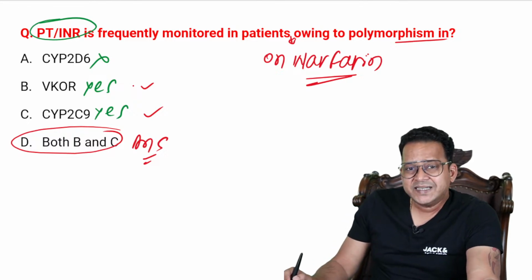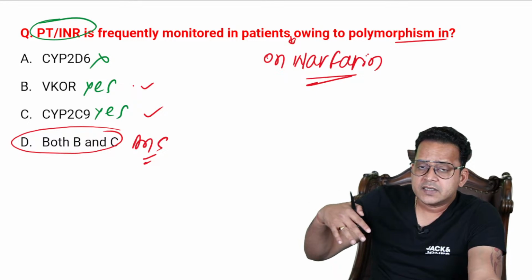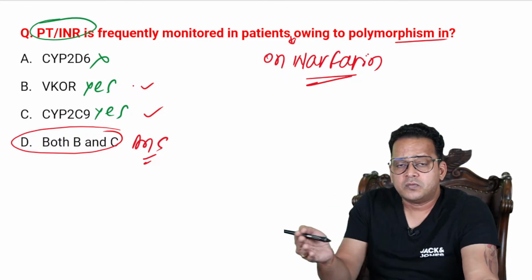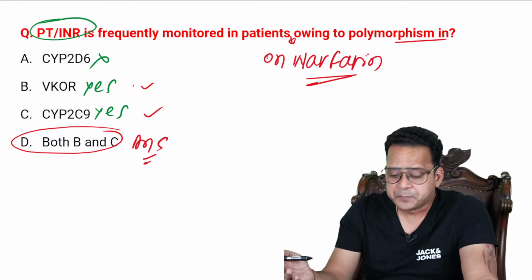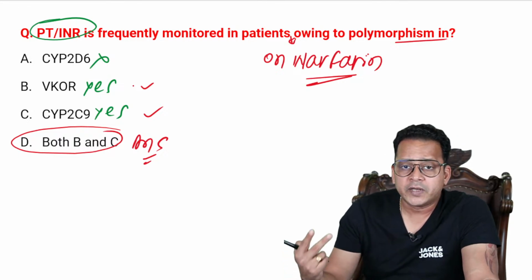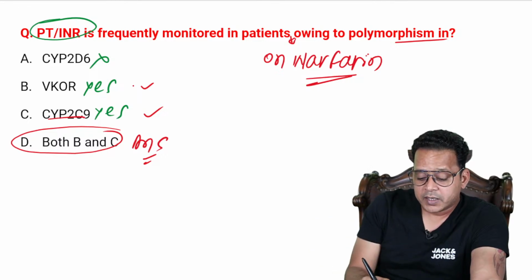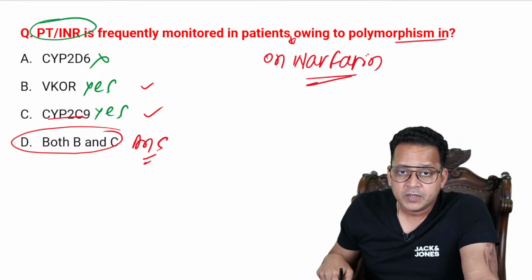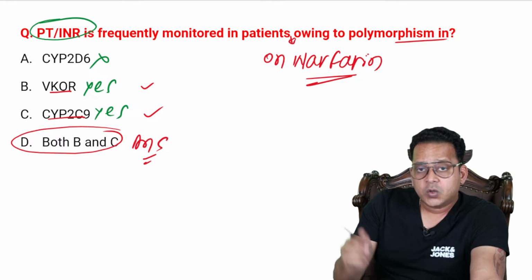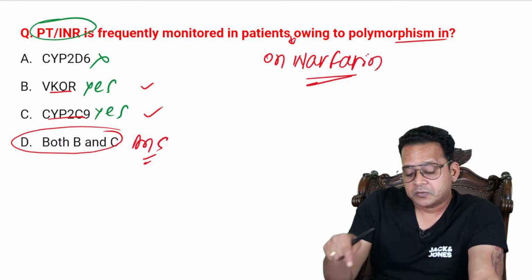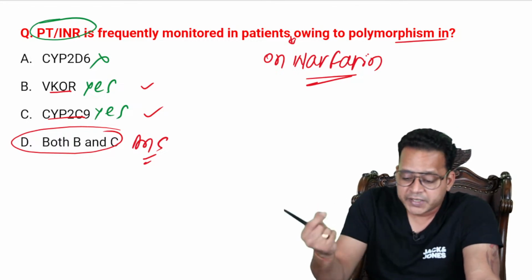So what did you learn here? Why is there variability in dosing of warfarin from one patient to another? It is because of polymorphism in two types of genes. One, the gene for the enzyme that metabolizes warfarin, CYP2C9. Second, a gene which is targeted by warfarin. Warfarin blocks VKOR, and that gene can be polymorphic.